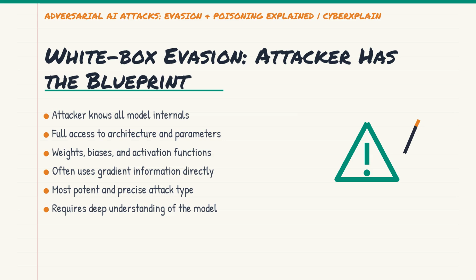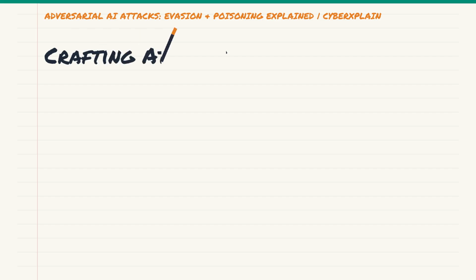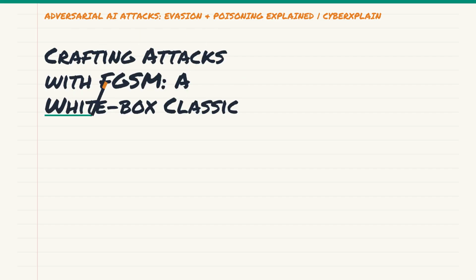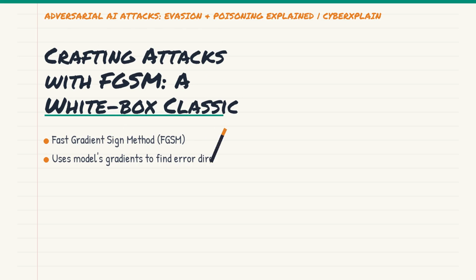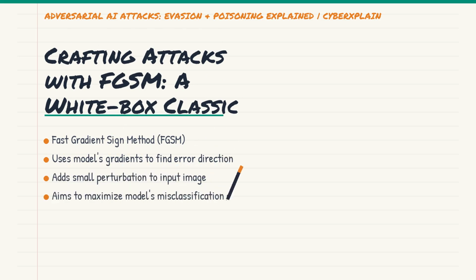They can precisely calculate how to manipulate an input to cause a specific misclassification because they literally have the blueprint of the AI's brain. A classic example of a white box attack is the fast gradient sign method, or FGSM. Here's how it conceptually works.